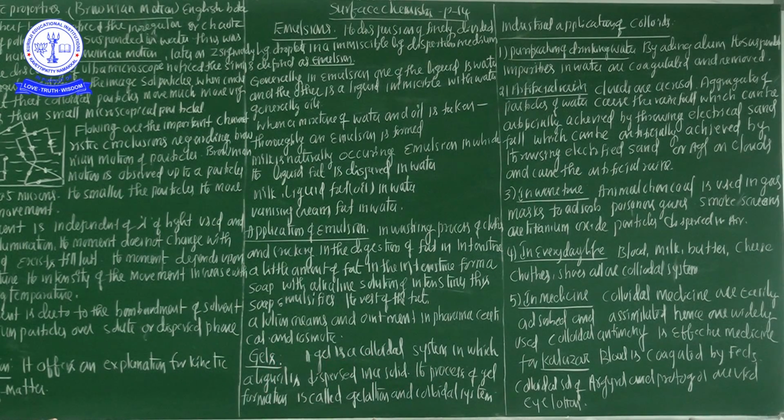Animal charcoal is used in a gas mask to absorb the poisonous gases. Smoke screens are titanium oxide particles dispersed in the air. It is also a very important application from the warfare point of view. Next one, sewage disposal.